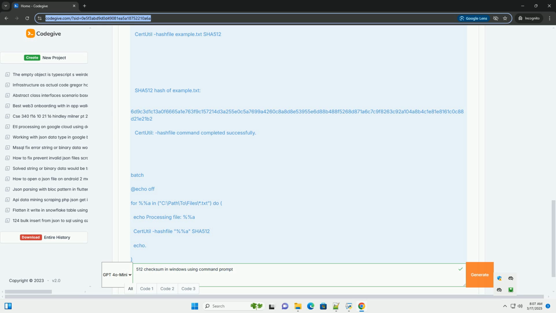While certutil offers a basic solution, exploring PowerShell or dedicated hashing tools can provide more advanced features for complex scenarios. By understanding the concepts of cryptographic hashing and utilizing the appropriate tools, you can protect your data and ensure its integrity. Remember to prioritize security best practices, especially when dealing with sensitive information.